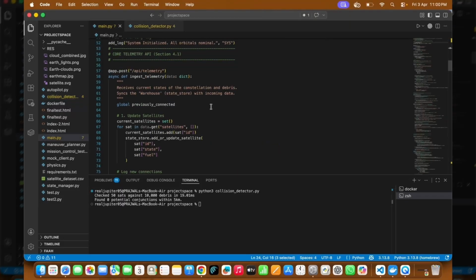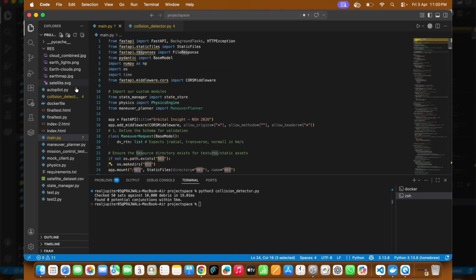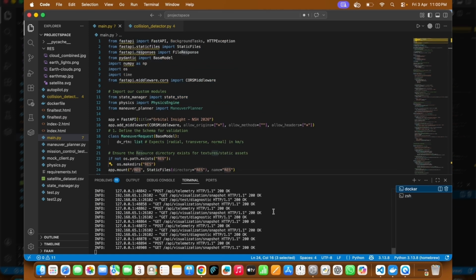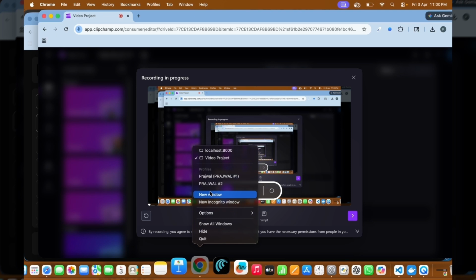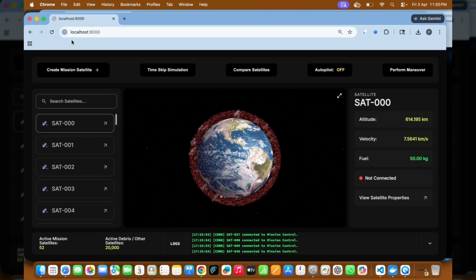So yeah, hello everyone. Let's demonstrate Project AETHER. I've used FastAPI, and I've run this on Docker, and it's currently running on localhost. So going to localhost, I refresh this page. That's the portal.